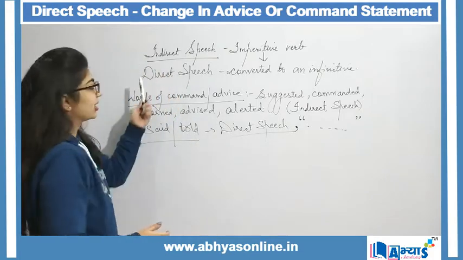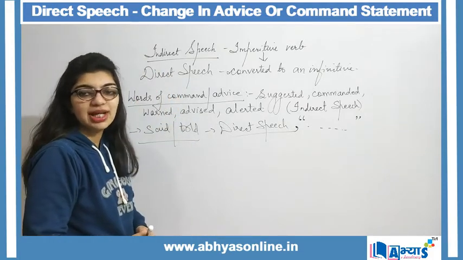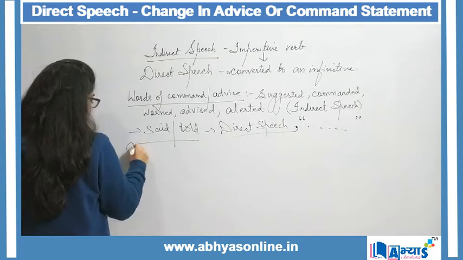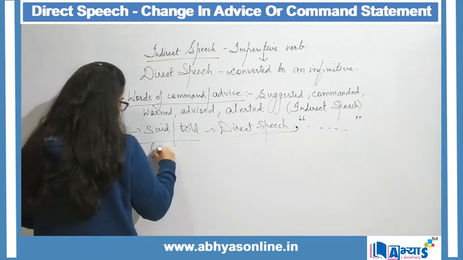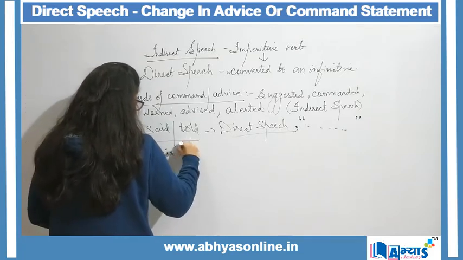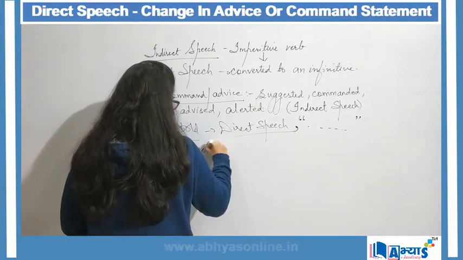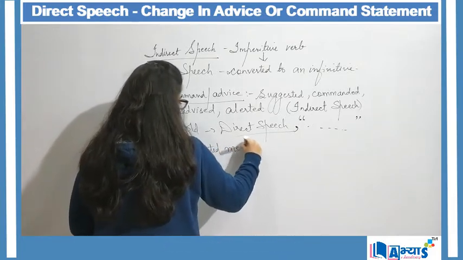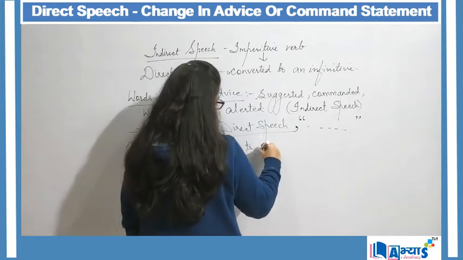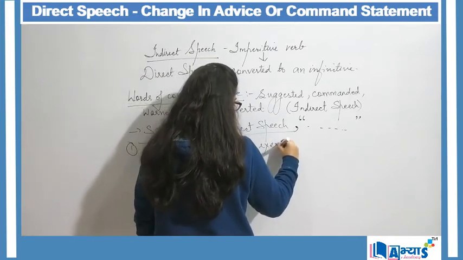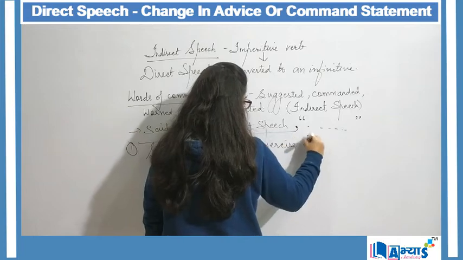Now let us understand one example of such. Sonia suggested me to exercise daily.